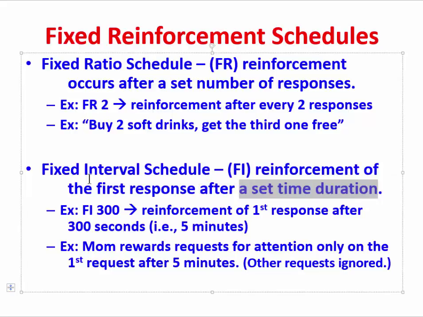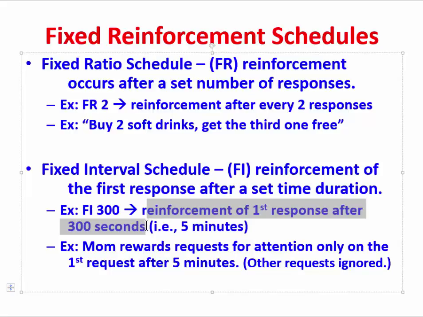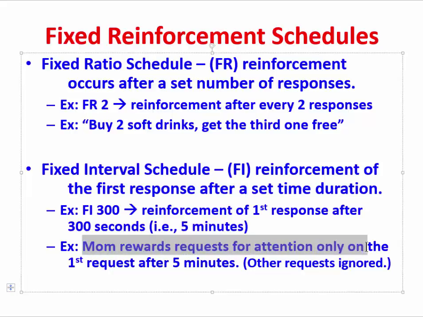So here are some examples. There's such a thing as a FI, or fixed interval 300 schedule. Here, reinforcement will occur after the first response is made after 300 seconds have elapsed, or that's 5 minutes. So if an animal responds prior to the 5 minutes, no reinforcement is given. But as soon as the animal responds after the 5 minutes, then and only then is the reinforcement given. Here's another example. Mom rewards requests for attention only on the first request after 5 minutes.